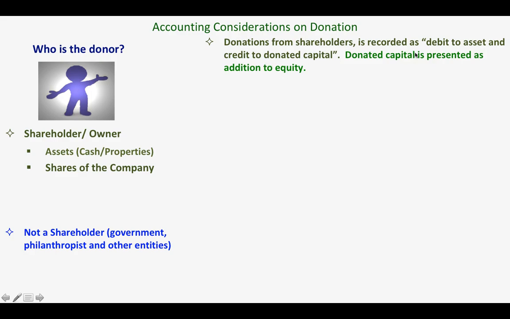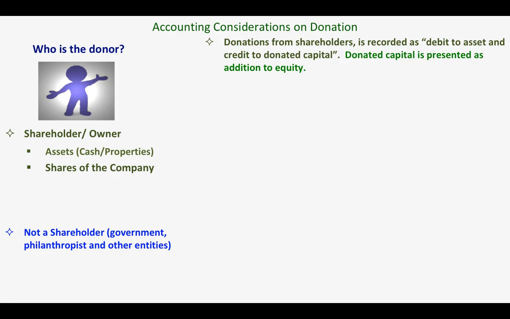So we are going to debit the corresponding asset and credit donated capital. So the account that we are going to use is donated capital. And class, take note, donated capital is presented as addition to equity, which means it will be reflected in the equity section of the balance sheet.